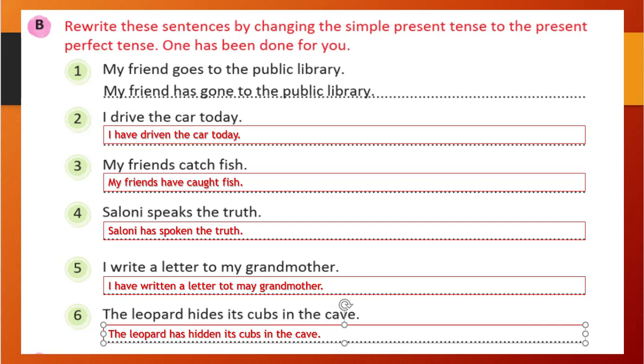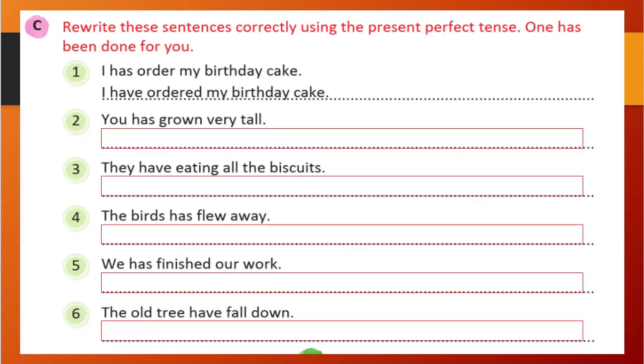This way we have formed the correct sentence in present perfect tense. Okay, let's see further. That is, rewrite the sentence correctly using the present perfect tense. We just need to rewrite the sentences. I has ordered my birthday cake. So these are wrong. I has ordered. It has to be the third form of the verb. So order and have. With I we will use have, right? So I have ordered my birthday cake. So wrong sentences are given. We just need to write the correct one.